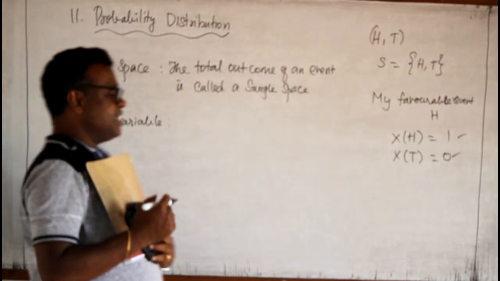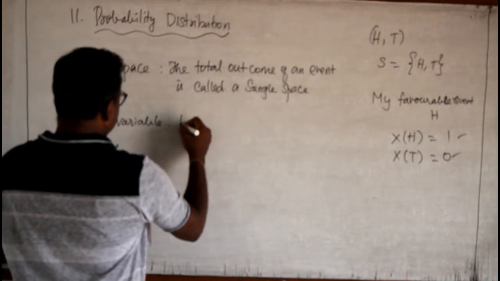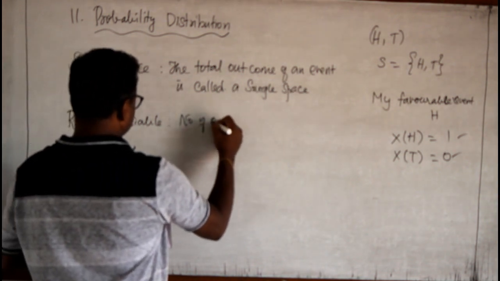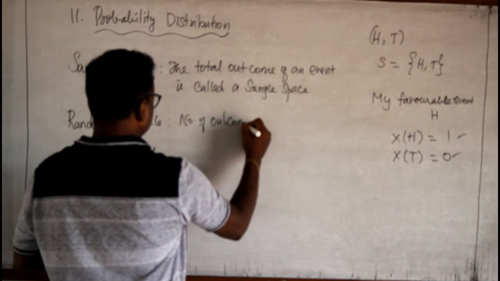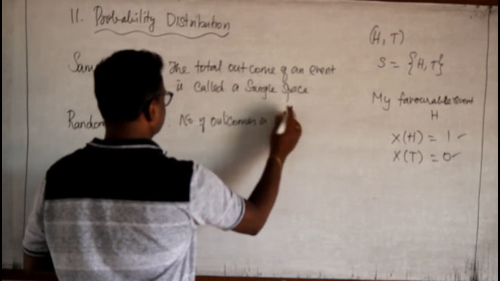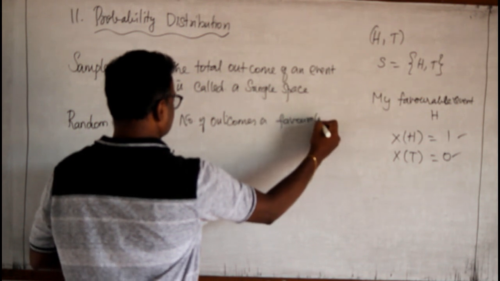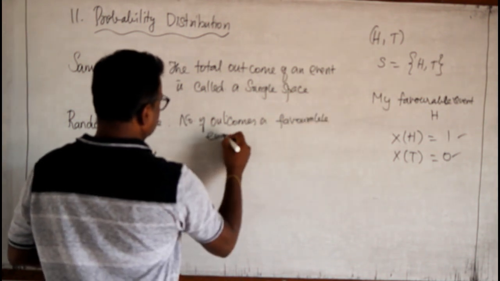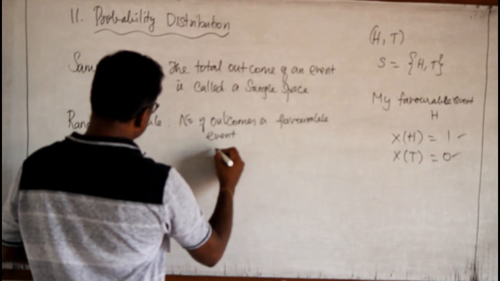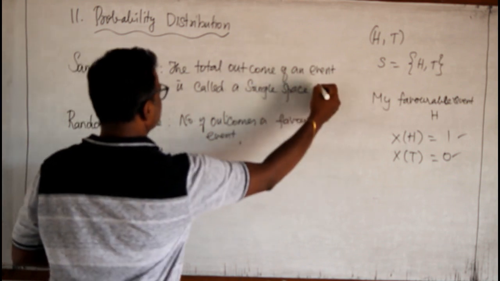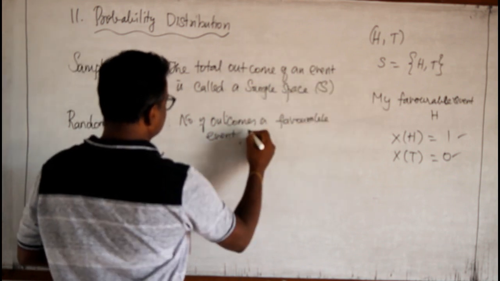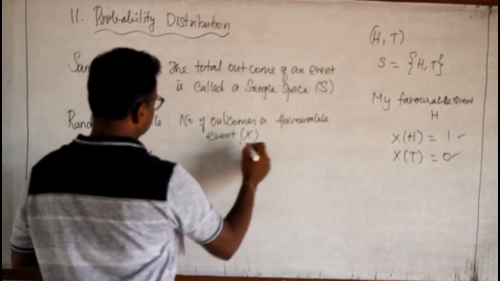This is called random variable, the number of outcomes of a favorable event. We always denote the sample space as S and the random variable as X.